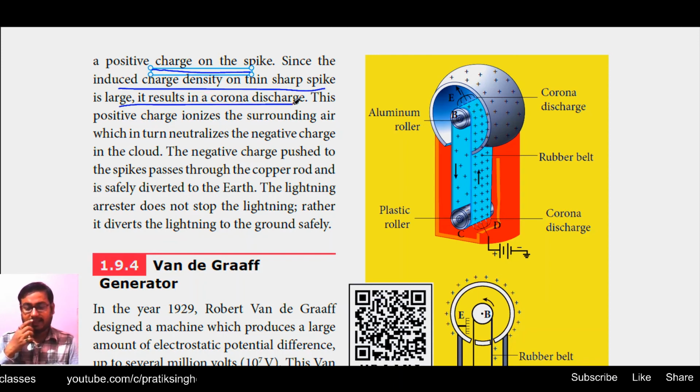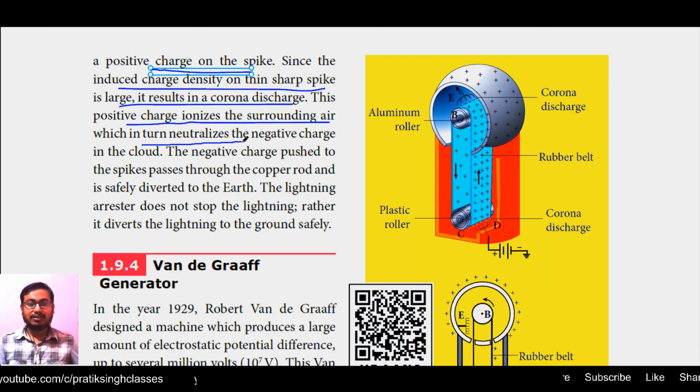That means in the nearby region of that spike, the positive charge will move outward and the very high density negative charge will fall on that tower. This positive charge ionizes the surrounding air, which in turn neutralizes the negative charge in the cloud. The negative charge pushed to the spikes passes through the copper rod and is safely diverted to the earth.